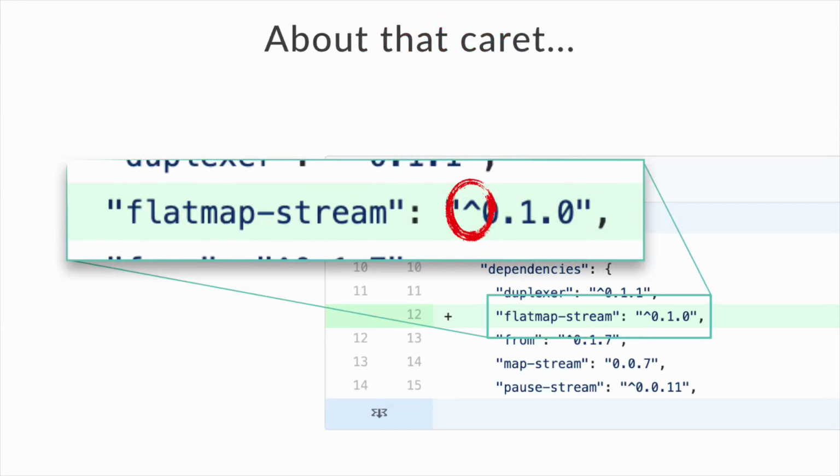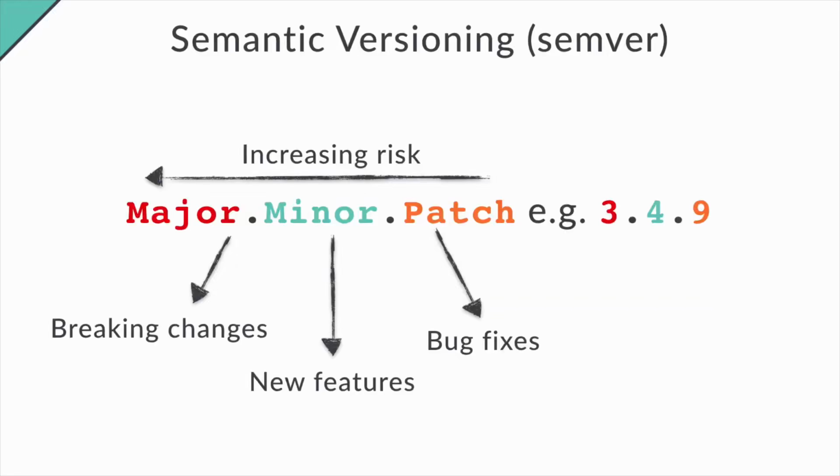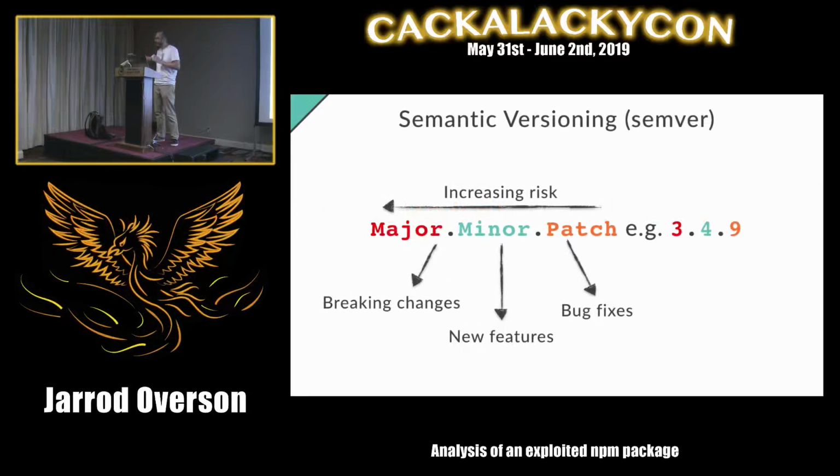But let's talk about that carrot. So first off, a quick run through on semantic versioning for anyone who's not up to speed with semantic versioning. Semantic versioning is those three numbers separated by two dots, blank dot blank dot blank. It goes major, minor, patch.